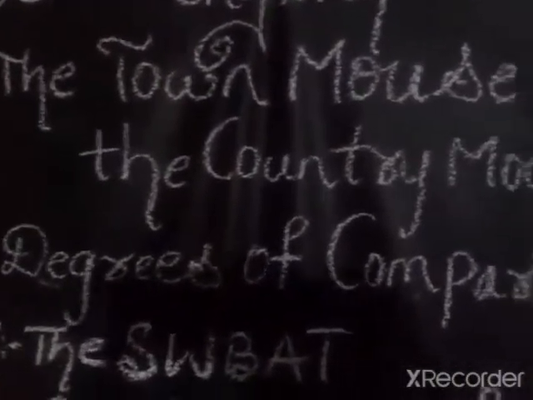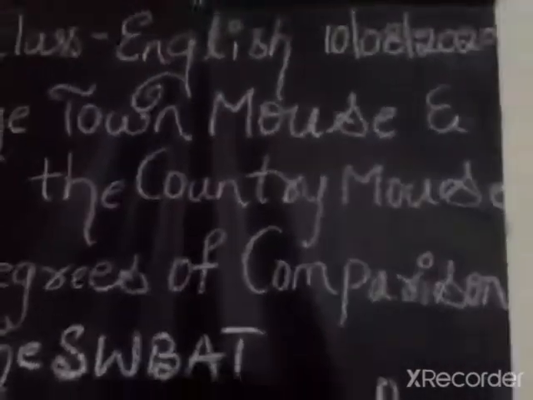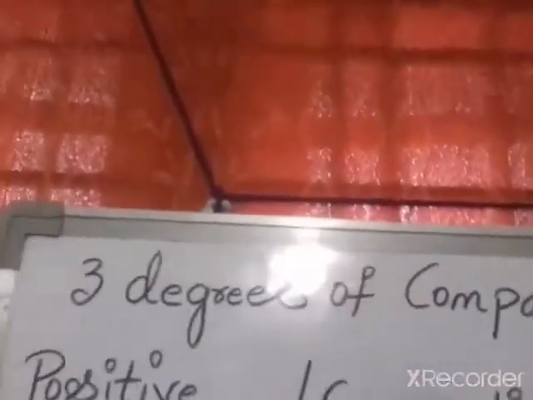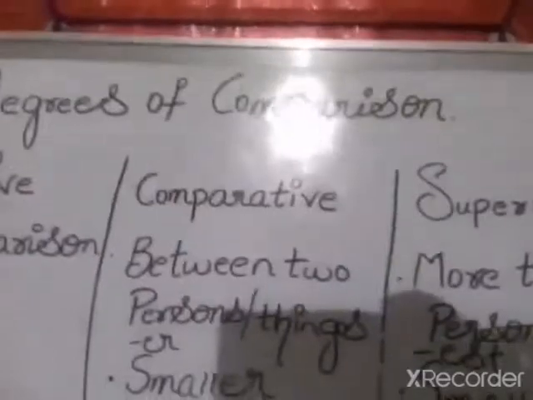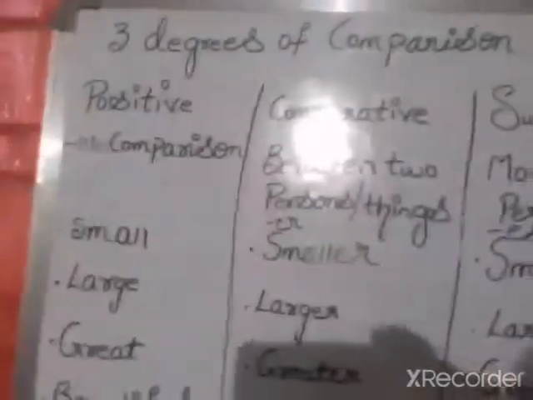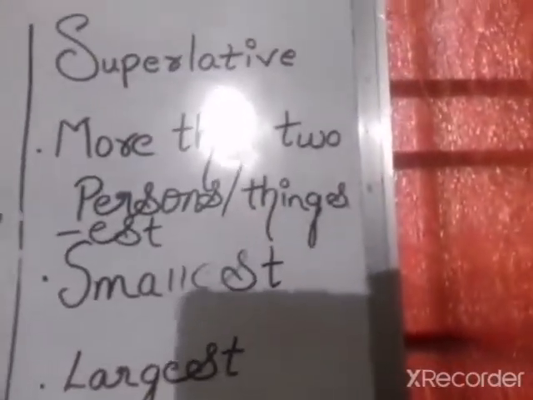So now coming to your class, children, what is degrees of comparison? Degrees of comparison is nothing but when an adjective changes its form to show comparison, that is known as degrees of comparison. Now there are three degrees of comparison. They are positive degree, comparative degree and superlative degree. First one is positive, second one comparative and third one superlative.